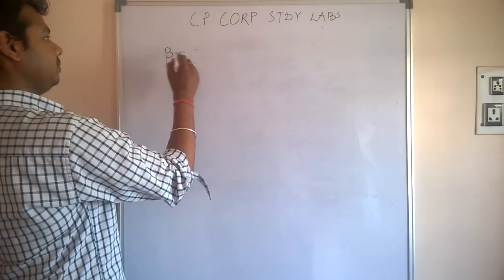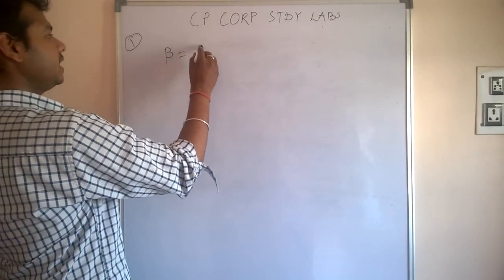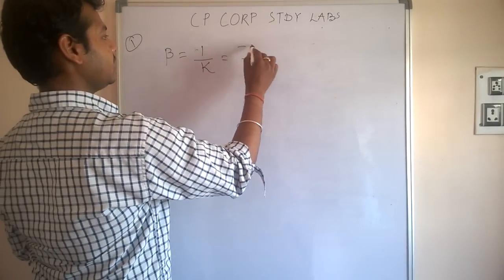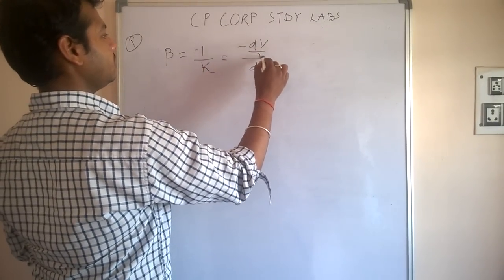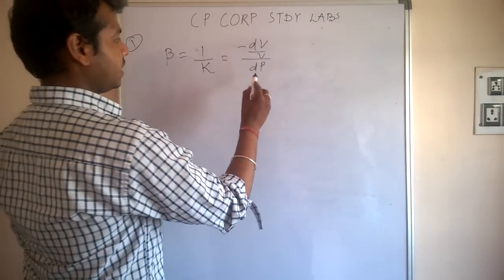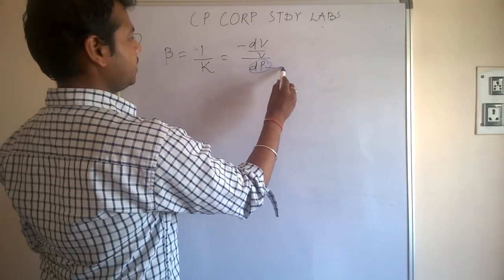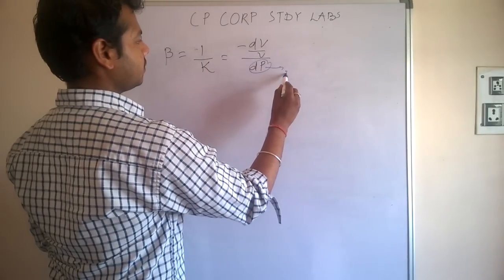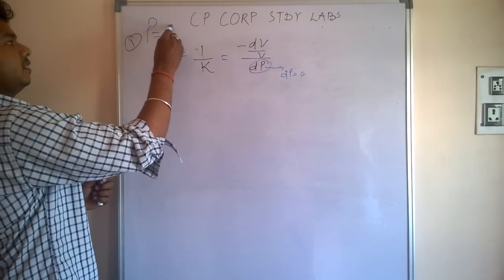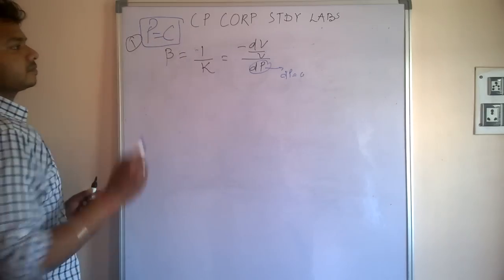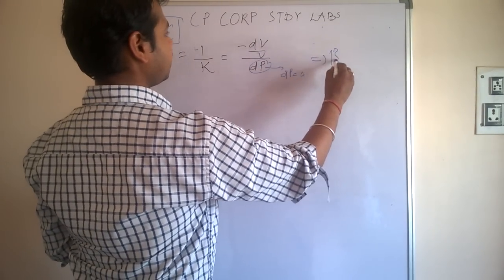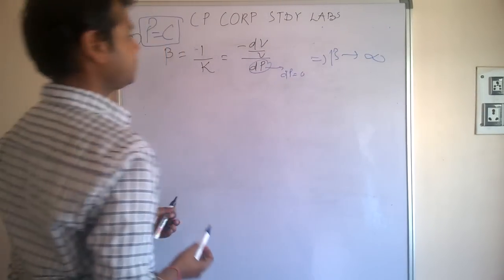As beta is equal to 1 by k, which is minus of dV by V by dP. Now look, when the pressure is constant, then dP will be 0. It means beta tends to infinity.